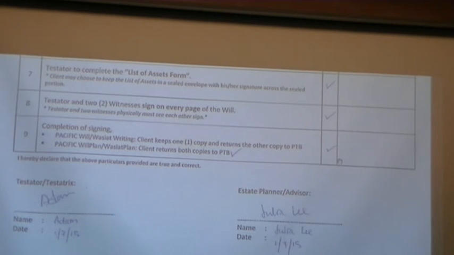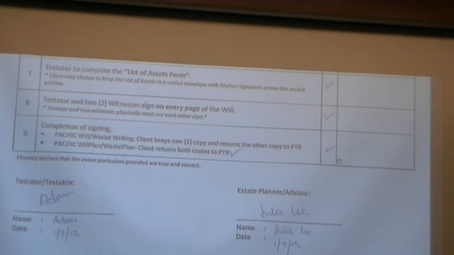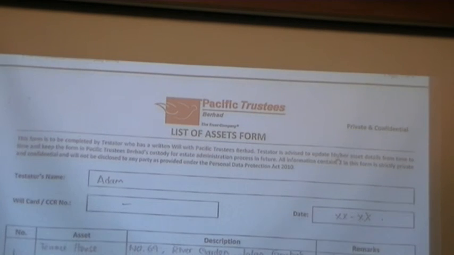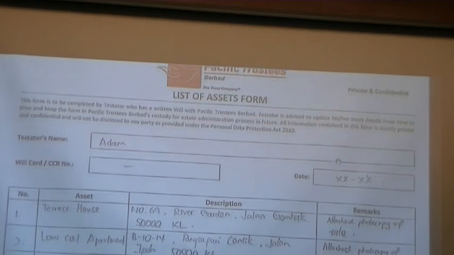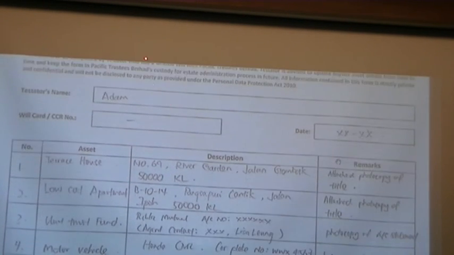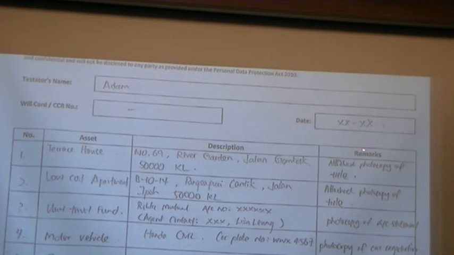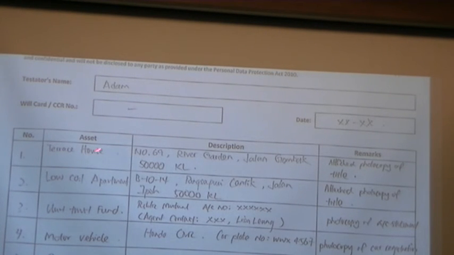This one basically reflects the plan with custody, without custody. If it's with custody, you return both wills. If it's without custody, you return 1. This is the list of asset form. So you insert Adam's name, his will card number if he was rewriting his will, and then the date. And this is all his particulars.